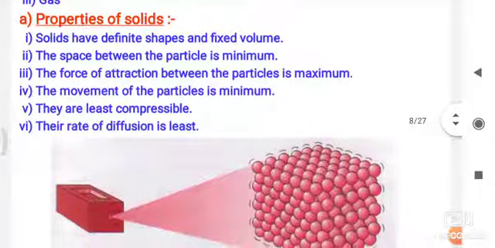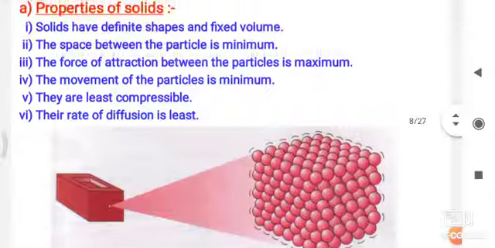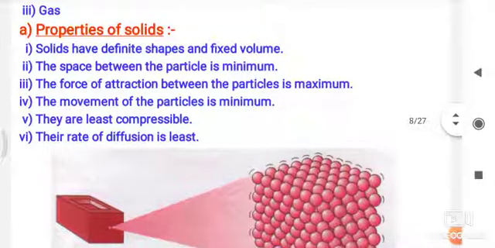Here we can see the diagram of a solid. Here the particles have small distances, small space between them, minimum space. It has a fixed size as well as fixed volume. Let us consider an example. Water in a bottle has volume and also some mass. Is that a solid state? For example, a table, that is again the solid state.